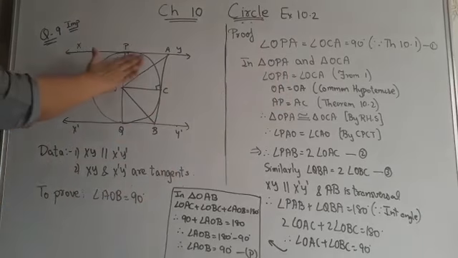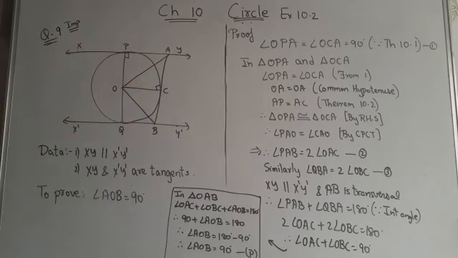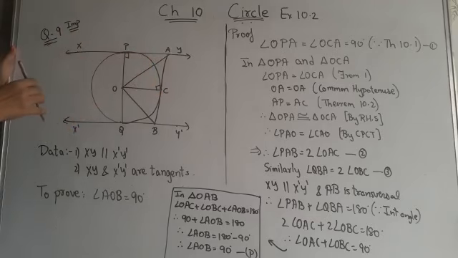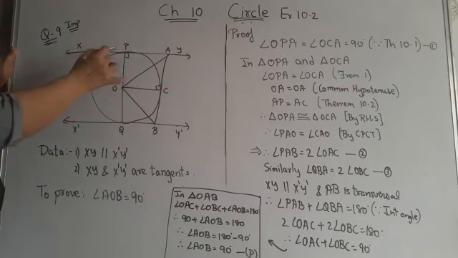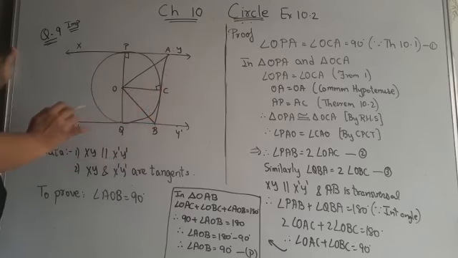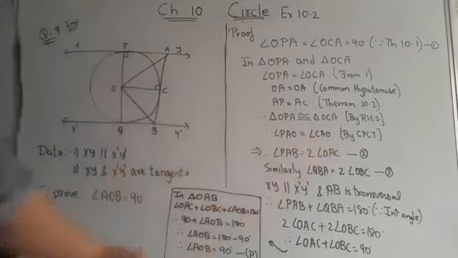So we can say that triangle OPA and triangle OCA are both congruent by RHS, that means right angle, hypotenuse and side. Now as these are congruent, angle PAO and angle OAC will be the same. Children, if these two angles are the same, that means PAO equals CAO. So we can say PAB equals 2 times OAC, because it is 2 times. So I have written PAB equals 2 times OAC.